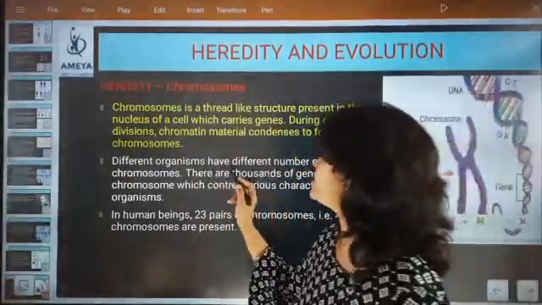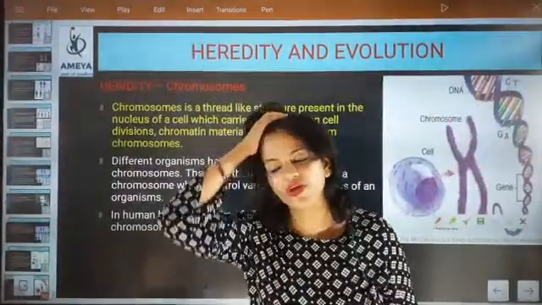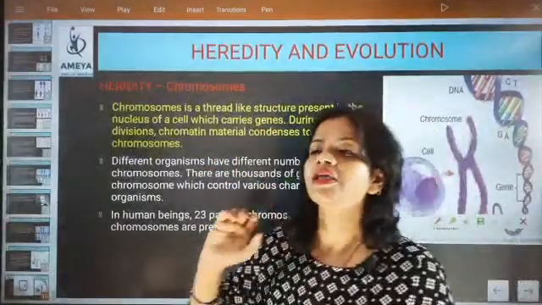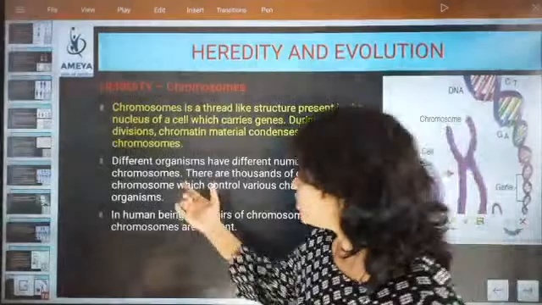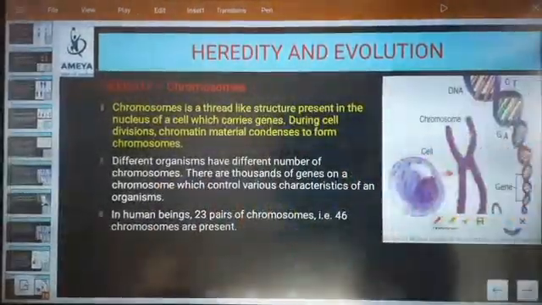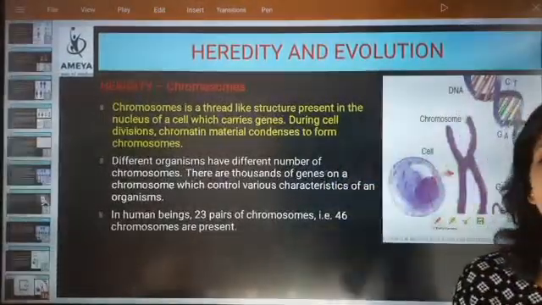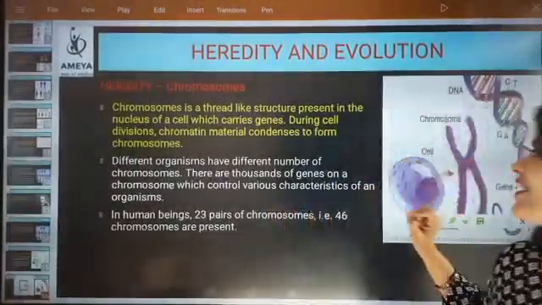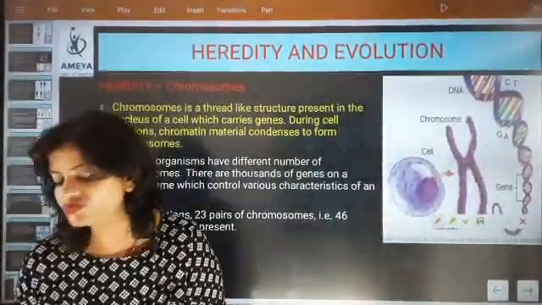Different organisms have different numbers of chromosomes. In the beginning of the class you were asking whether the chromosome number is the same for all living mammals. No. Different organisms have different numbers of chromosomes. There are thousands of genes on a chromosome which control various characteristics of an organism. So is one gene enough, or are thousands of genes there?